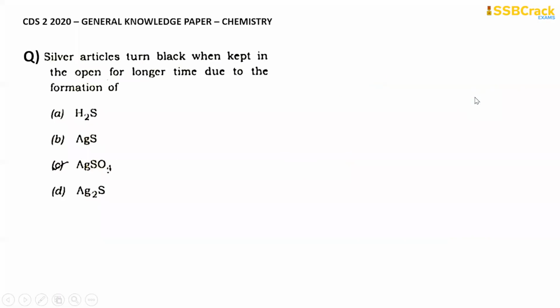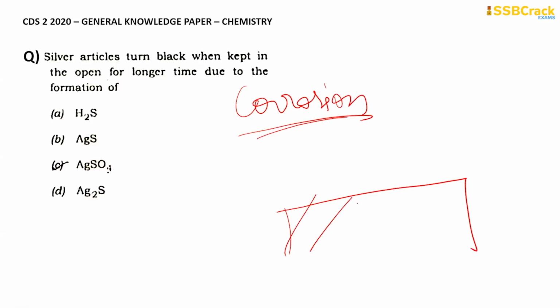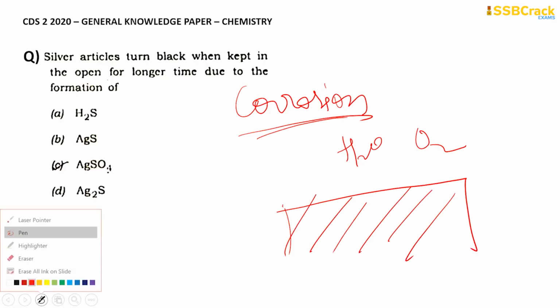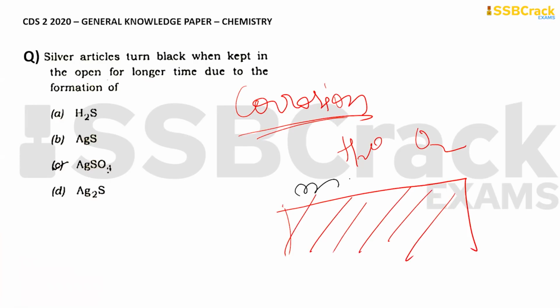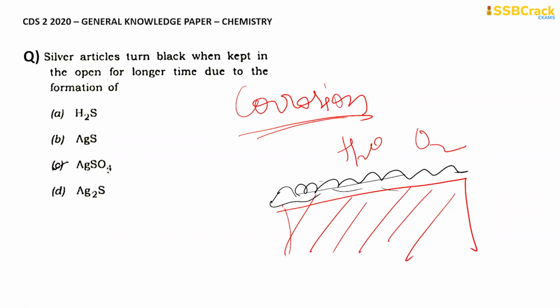Next question we have: silver turns black when kept in the open for a longer time due to the formation of what? This process is corrosion. Suppose you have a metallic surface. When metallic surfaces come in contact with water, oxygen, moisture and many other things, their upper layer gets corroded and deformed. Sometimes it develops a different color also, and silver develops black color.